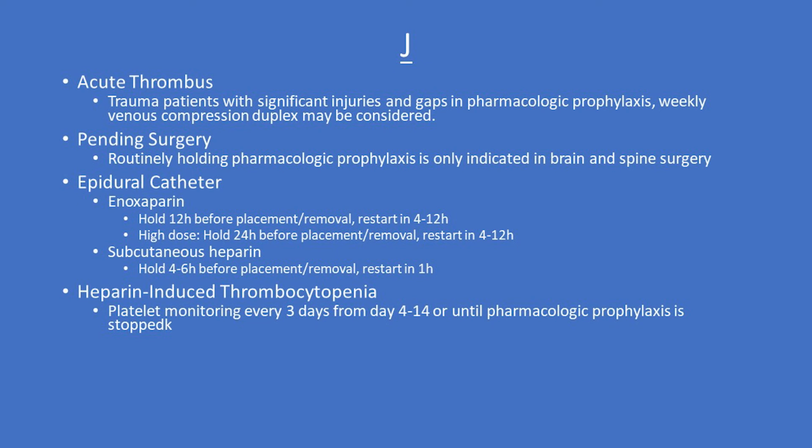Regional anesthesia guidelines recommend a 12-hour interval between enoxaparin dose and epidural placement or removal, followed by a 4-hour to 12-hour interval before resumption. Regional anesthesia guidelines recommend a 24-hour interval for therapeutic enoxaparin before epidural catheter placement and removal, followed by a 4 to 12-hour interval before resumption.